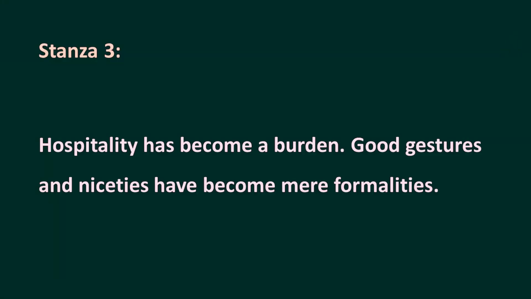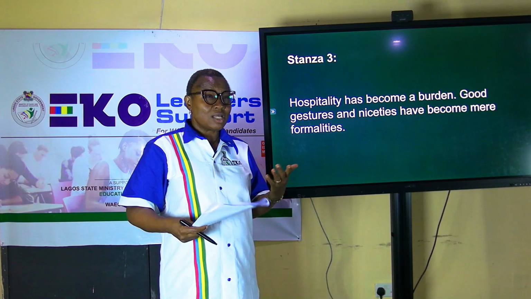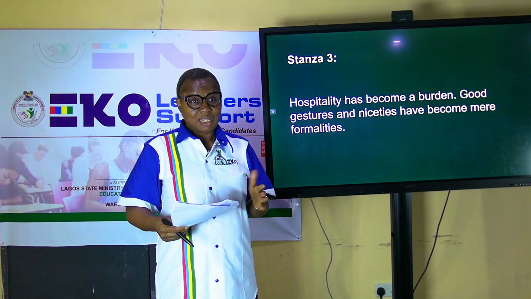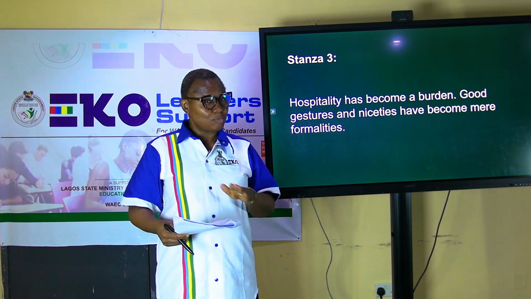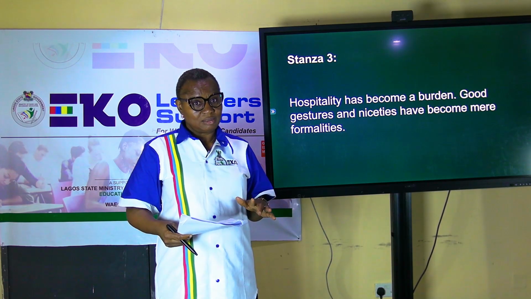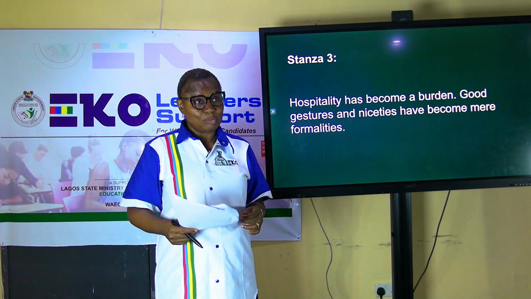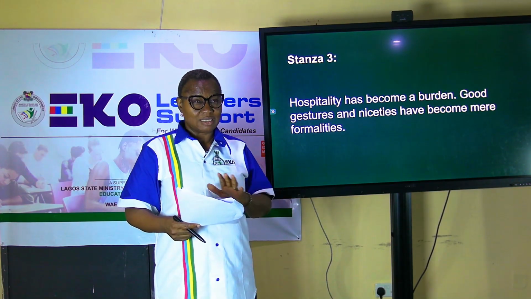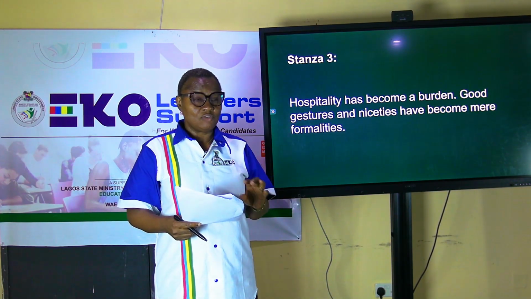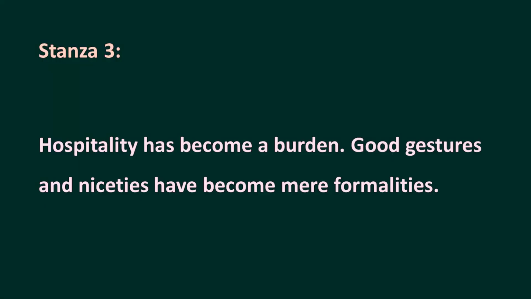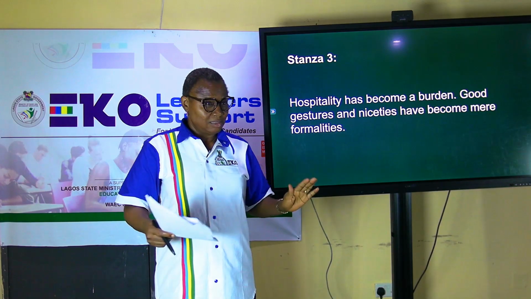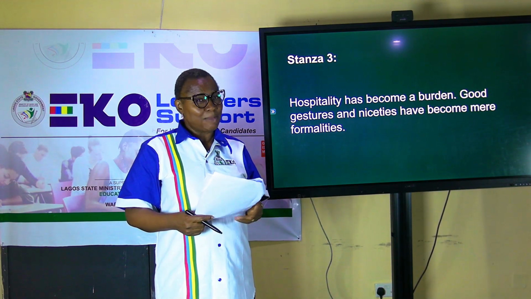Stanza 3 shows hospitality that has now become a burden. We have a communal life with Africans. That is the normal way of an African that has not been affected by modernity. But today, hospitality has become a burden, and nobody will like to have another person. They now prefer a life of individualism. So hospitality has become a burden, and good gestures and niceties now become formalities. Yet, deep down, that person is not wanted.